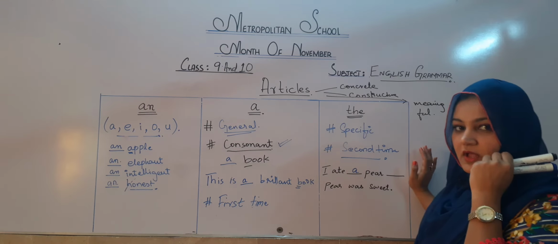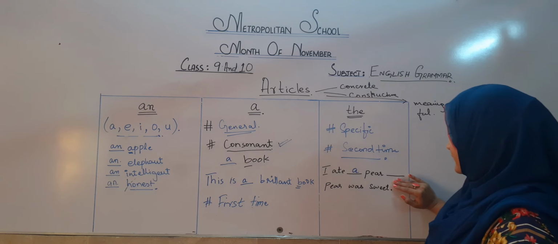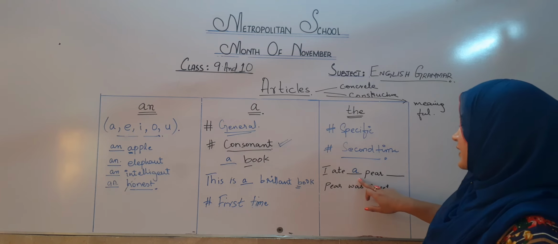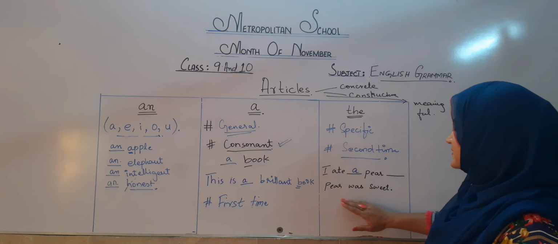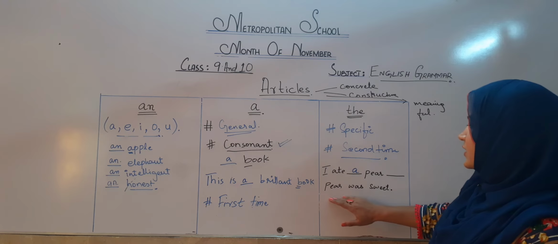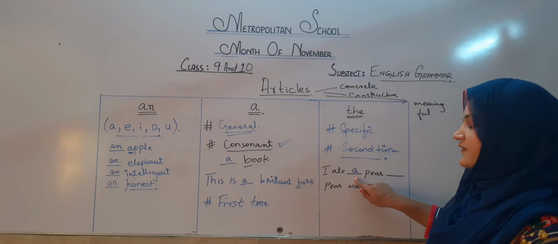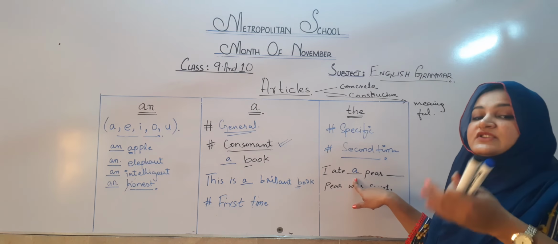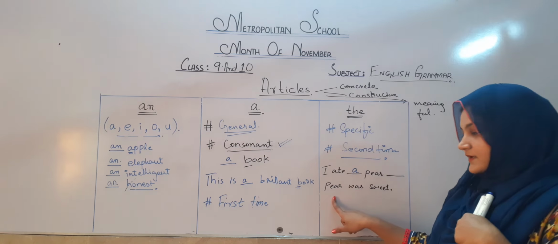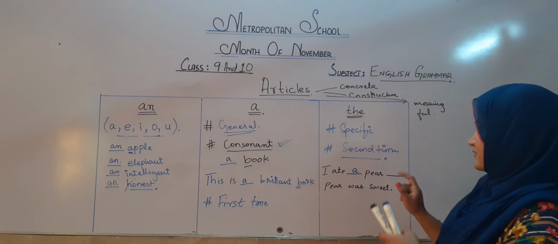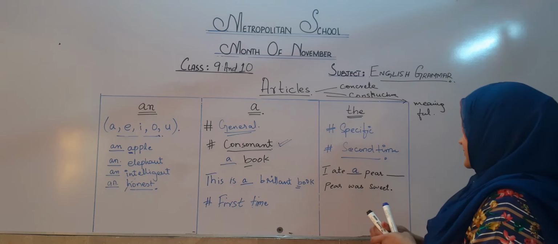Now the second blank: I ate a pear, dash pear was sweet. Here I am talking about a specific pear, the pear which I have eaten. So I am going to put here the.